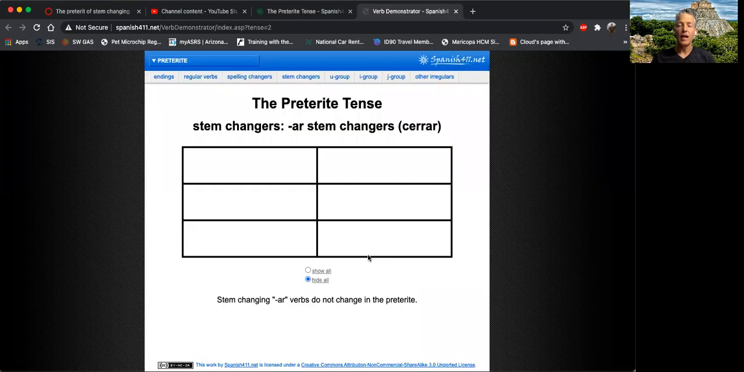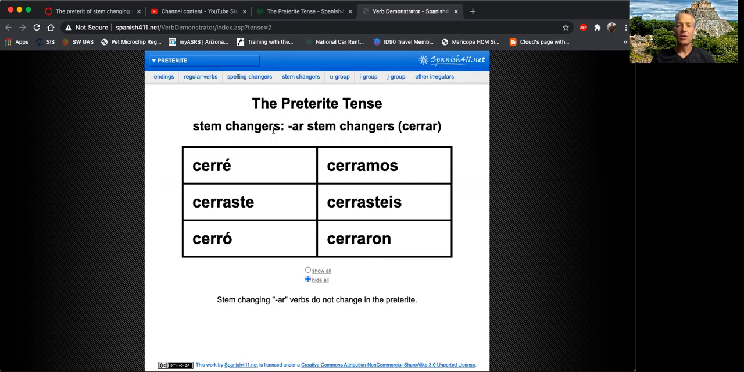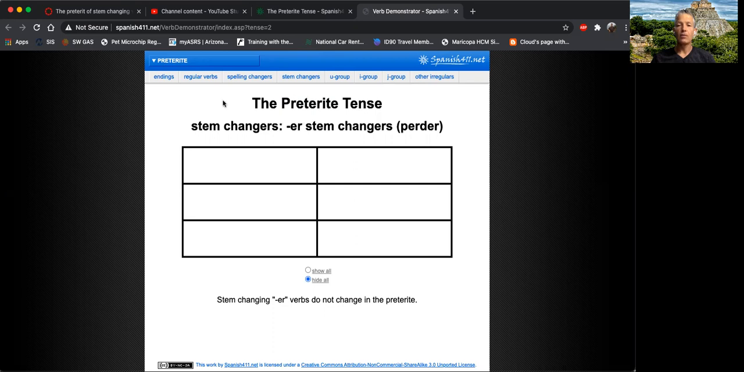Let's take a look at AR stem changing verbs. Wait a minute, there are no AR stem changing verbs in Spanish. So all AR verbs in Spanish will not make any form of stem changing. There's no E to IE, O to UE, E to I, none of that. Cerré, cerraste, cerró, cerramos, cerrasteis, cerraron. So even though cerrar stem changes in the present tense from E to IE, it does not stem change in the preterite at all.